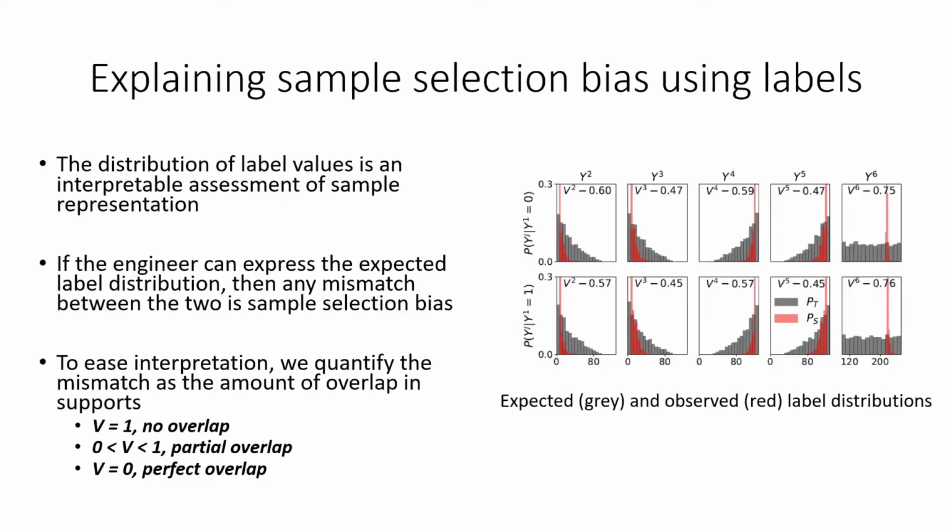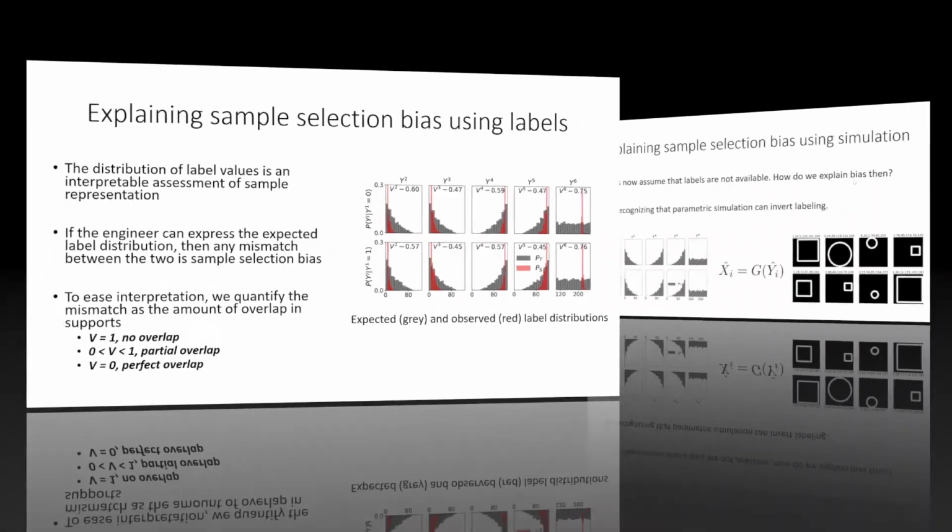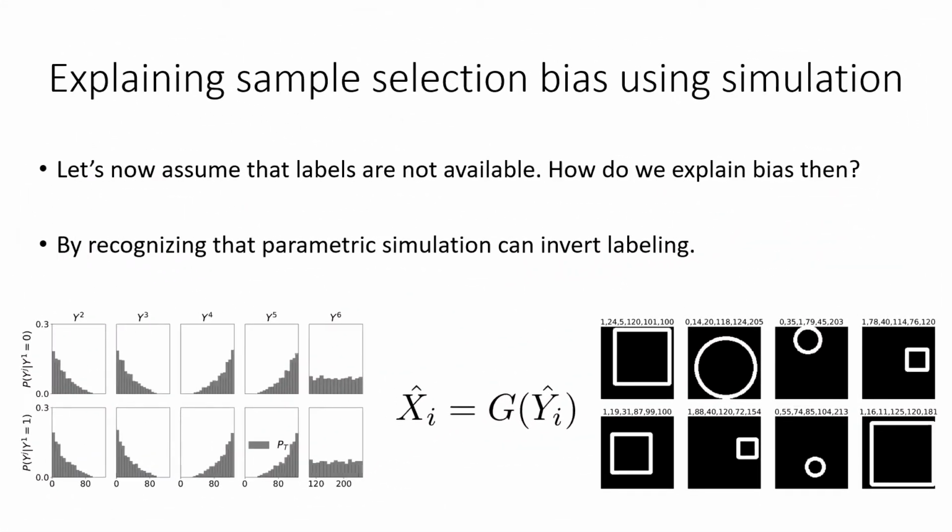We also introduce an overlap index to ease the interpretation and help facilitate the understanding of the mismatch. The index measures the mismatch in support between the two distributions and indicates if sample selection bias is present or not.